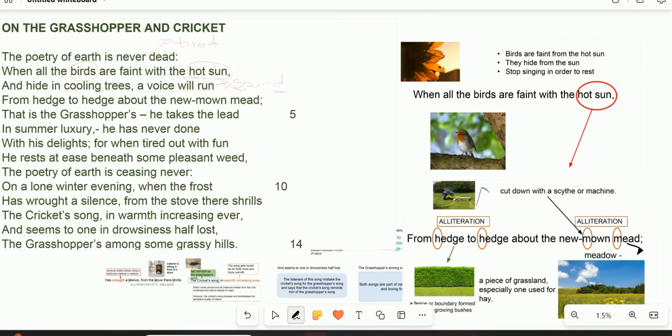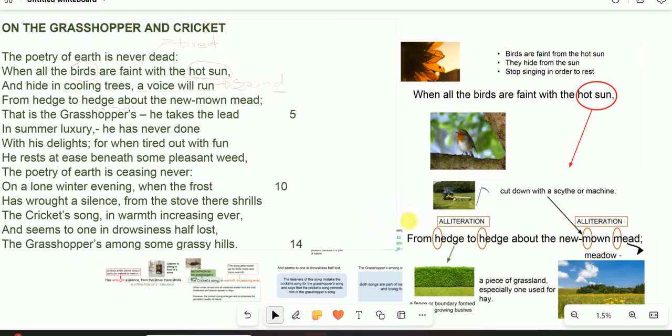It does not mean the beauty of nature stops. The beauty of nature doesn't stop, because even there is a voice that will do what? That will run. It means that there is a voice that will be present. And then now it says, from hedge to hedge. It gives us a setting. This gives us a setting. When you talk about hedges, these are hedges.